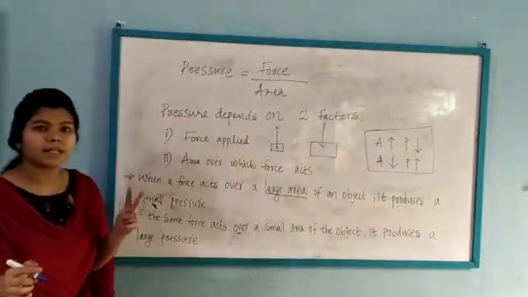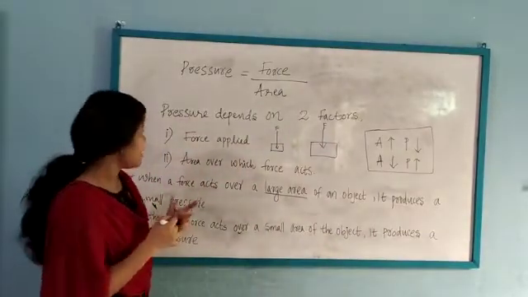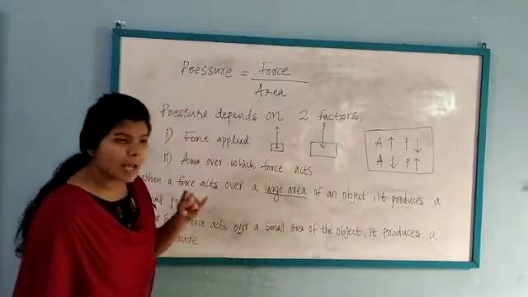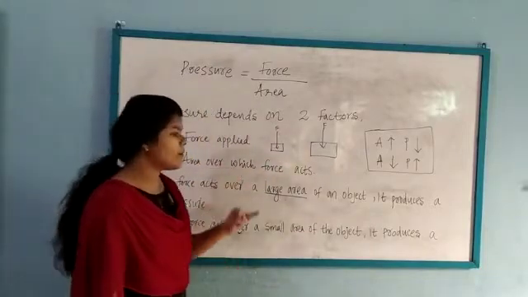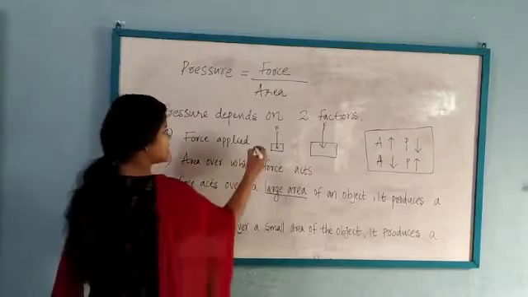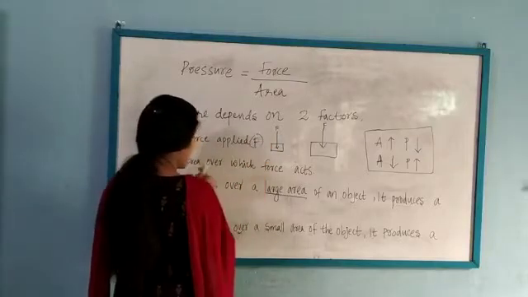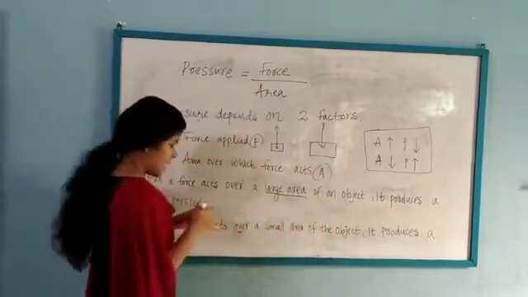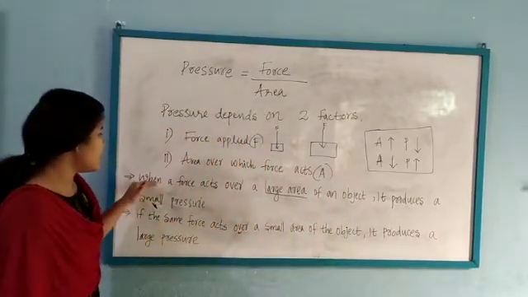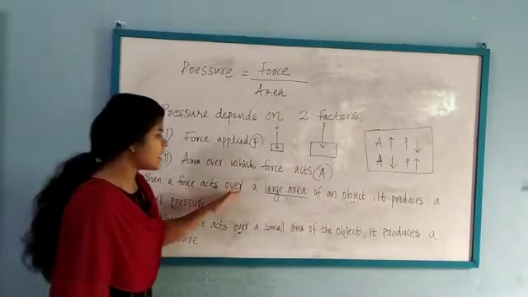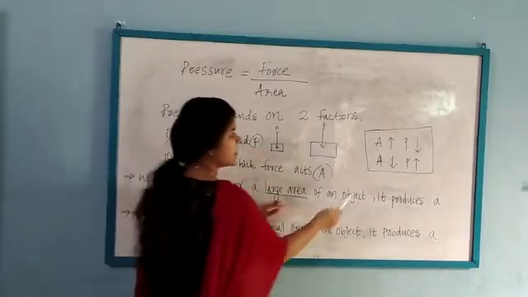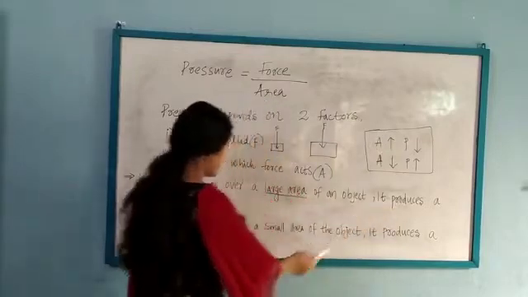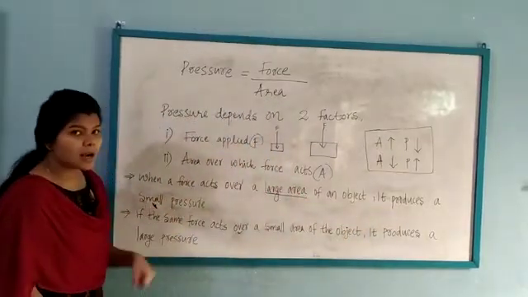These are the two factors which pressure depends on. Pressure depends on two factors, force applied and the area over which the force acts. First one is force and the second factor is area. And how do they affect pressure? When the force acts over a large area, it produces a small pressure.